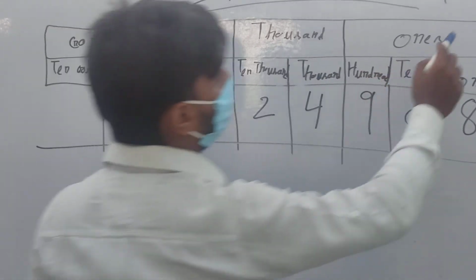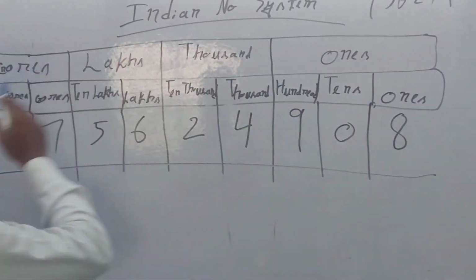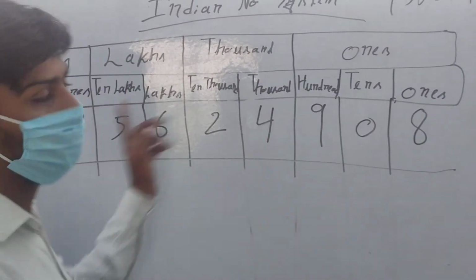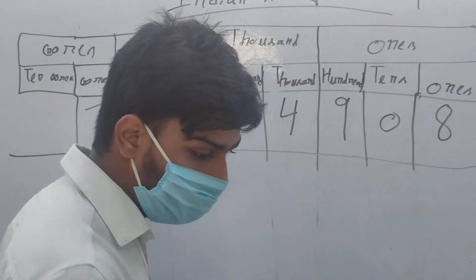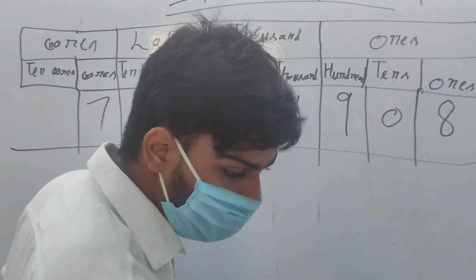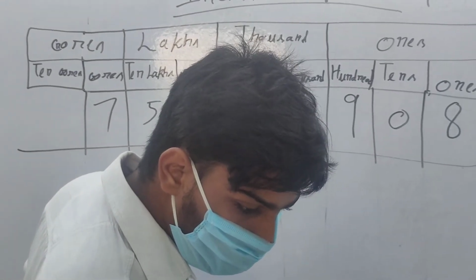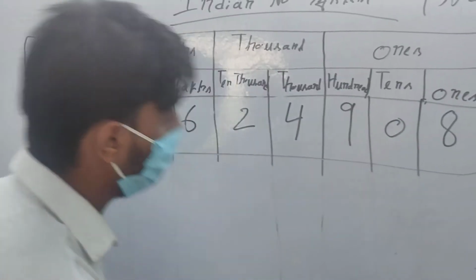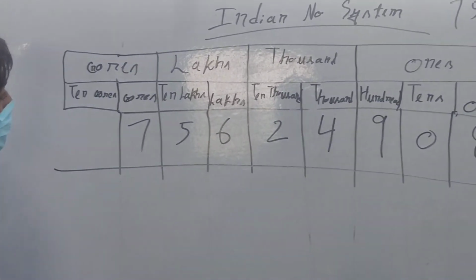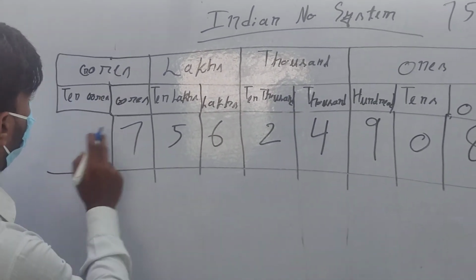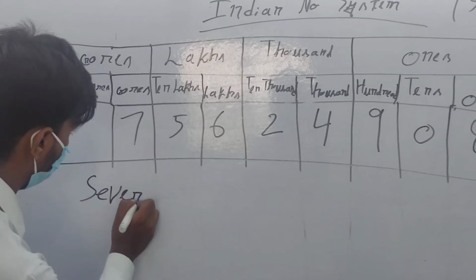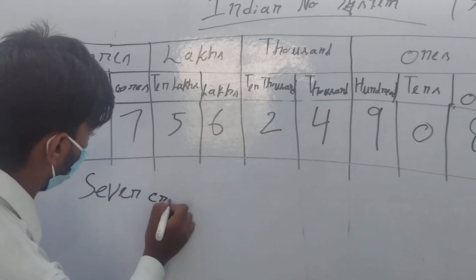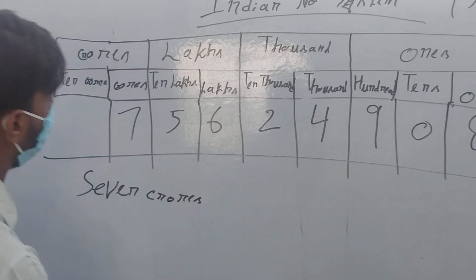When there is a question, put the digits in the pattern. You have to draw this type of pattern, then put in the digits. When asked to write in number form, write like this. This is 7 crores.